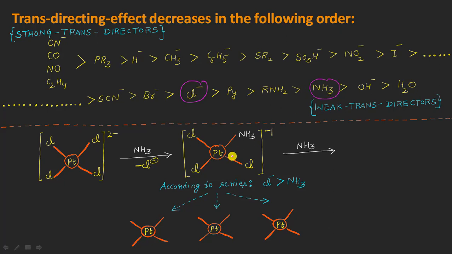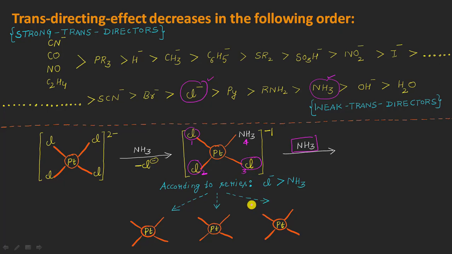So it is very clear that the incoming nucleophile, I mean this ammonia here, will be occupying some position trans to the chloro group and not to the ammonia group, right? So we are having 1, 2 and 3 chloride ions, and the fourth ligand is the ammonia here, right? And once again, because the chloride ion is a stronger trans director as compared to ammonia, the incoming nucleophile will be occupying a position trans to any of these 3 chloride ions. It may be this, it may be this, or it may be this, right? So we can have 3 different possibilities here.